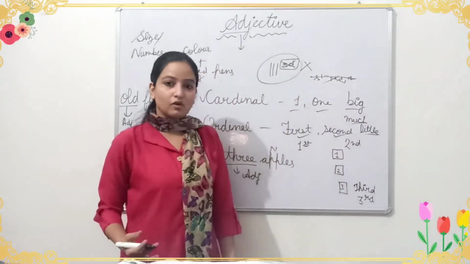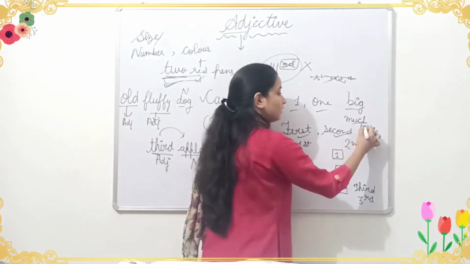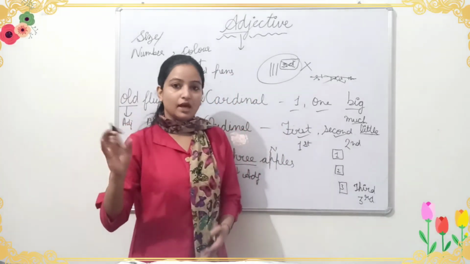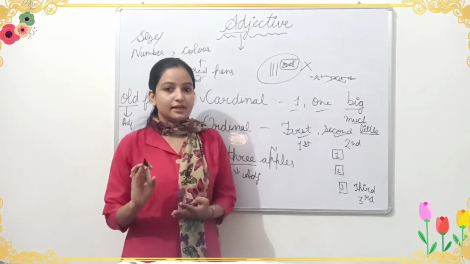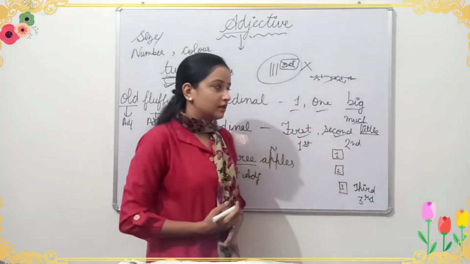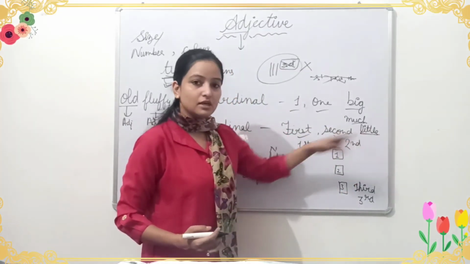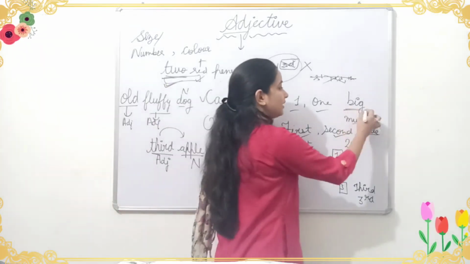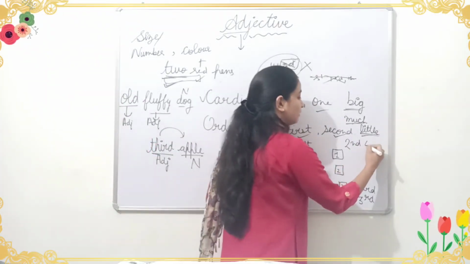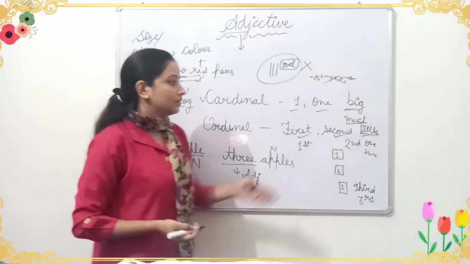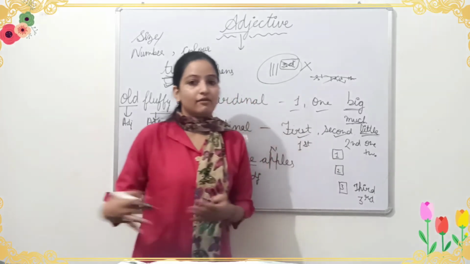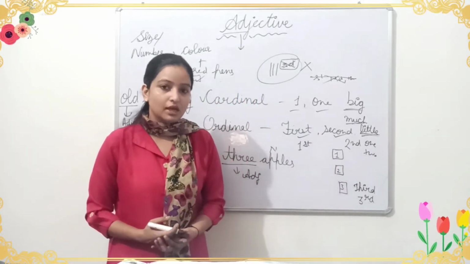There is little water in the glass. So little is also giving us information about the water, that there is only a little water. Little means ना के बराबर पानी. So this word gives us the quantity. Quality with big, quantity with much, little. Number like 1, 2. Interesting is also an adjective. Color like red, green, blue are also adjectives.